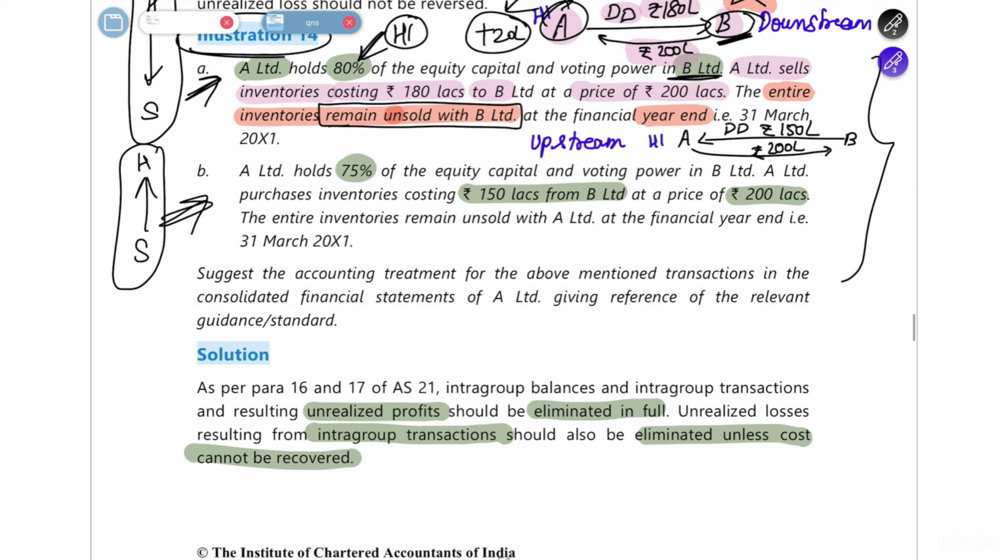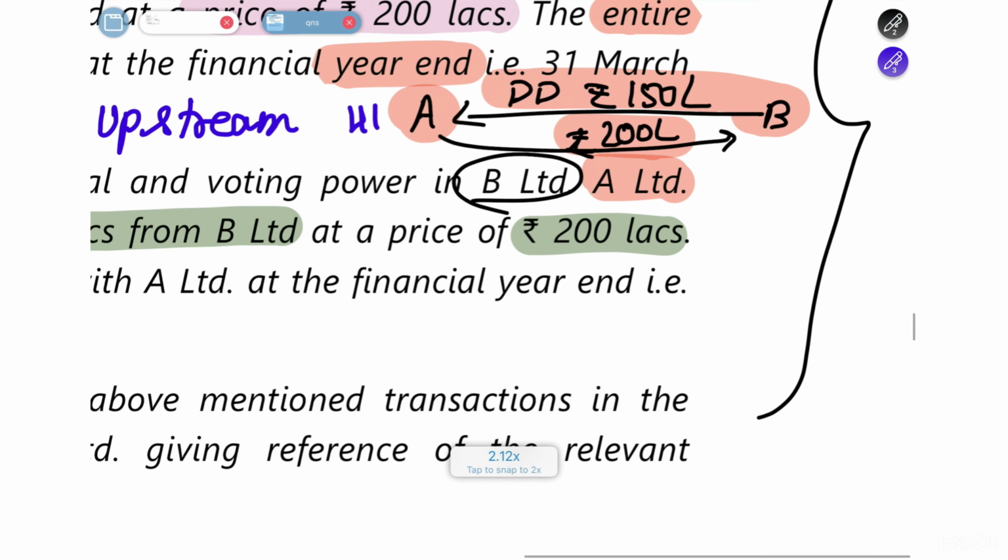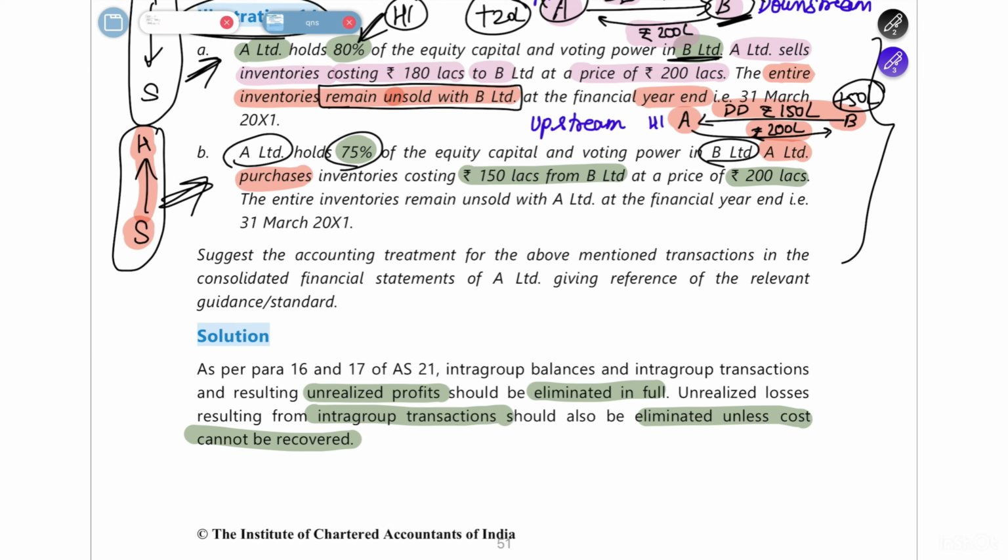Here A Limited is holding 75% in B Limited, and they are saying that A Limited is purchasing the inventories, which means it is going from subsidiary to holding now. A Limited is purchasing inventory worth 200 lakhs from B Limited, which means the cost is actually 150 lakh only, but B Limited is showing a profit of 50 lakh and selling it to A Limited. And they are saying that the entire remaining inventory is unsold with A Limited.